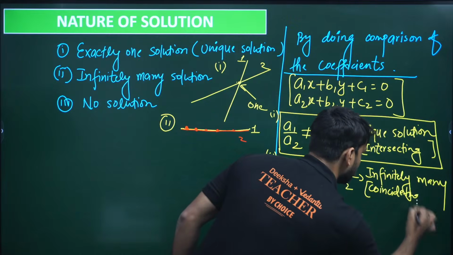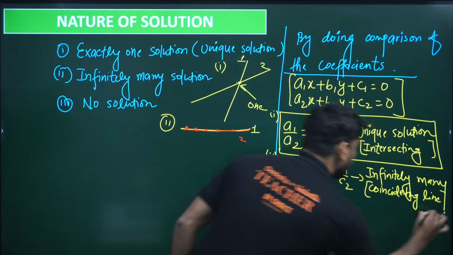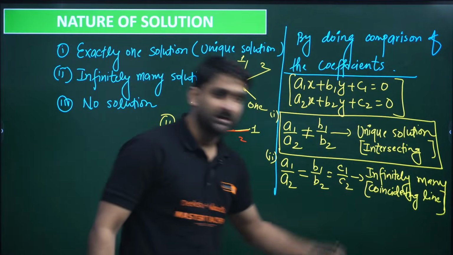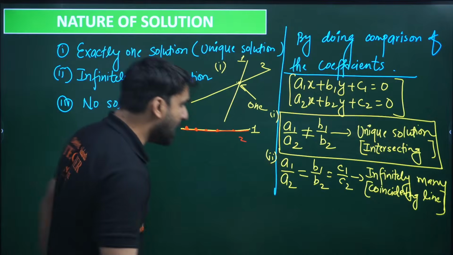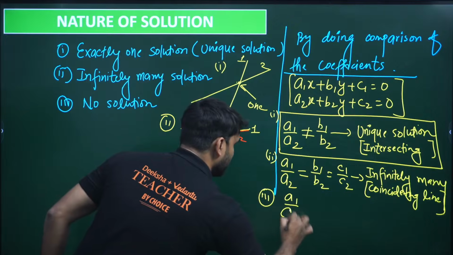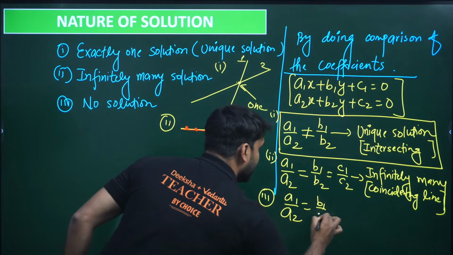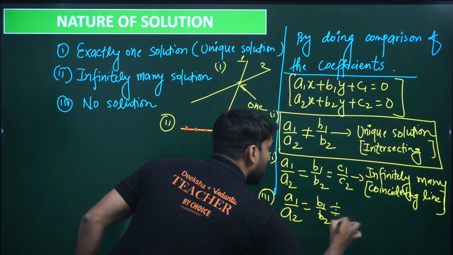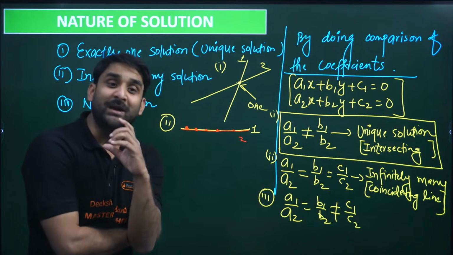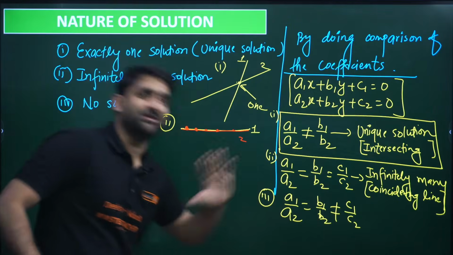Coinciding lines. We can say coinciding lines. Coincide, this is not coincide. Is it clear? Now the third case: if a1 by a2 is equal to b1 by b2, but not equal to c1 by c2. That means the ratio a1 by a2 is equal to b1 by b2, but not equal to c1 by c2.